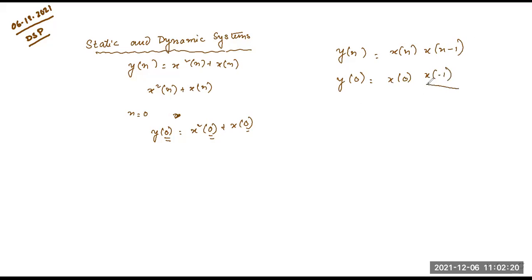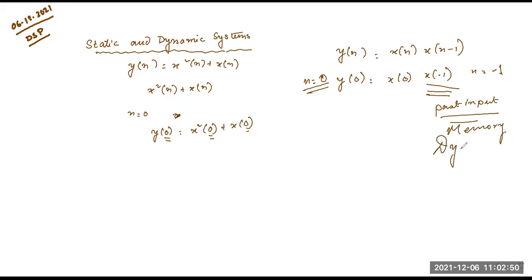This is the past: n equals minus 1 is the past, because the present is n equals 0. When we are operating on n equals 0, it has x of minus 1, that means the value of n equals minus 1. So this is the past input. The output is operating on the past input, so it has memory. So this is dynamic, and this is static.